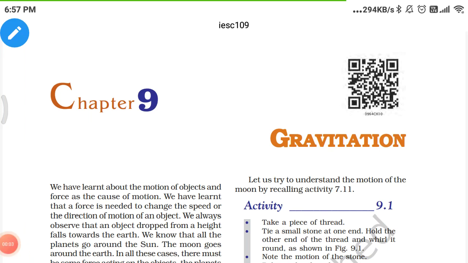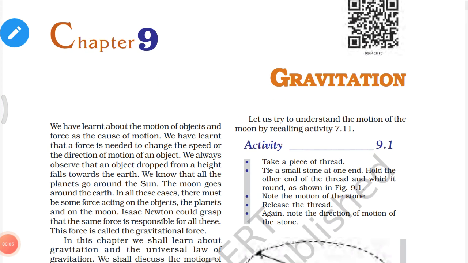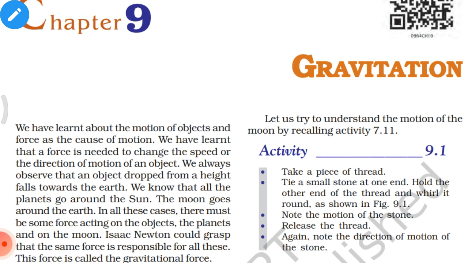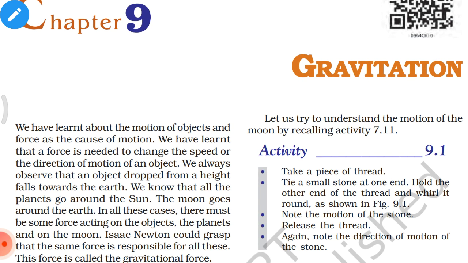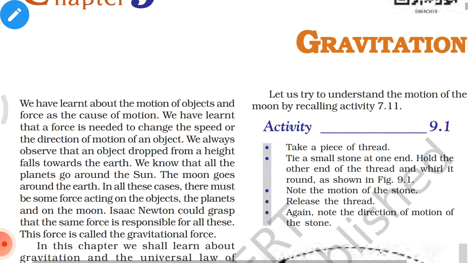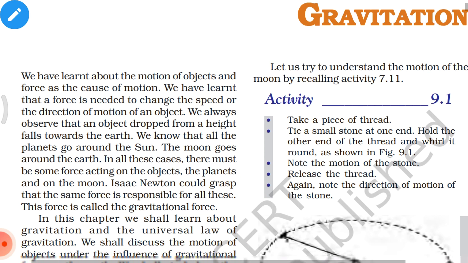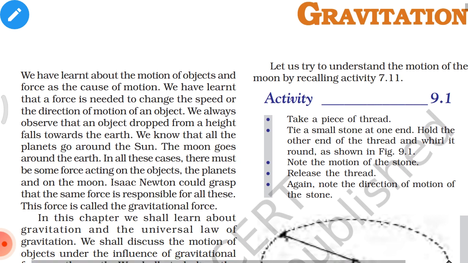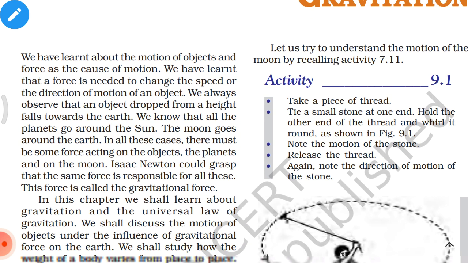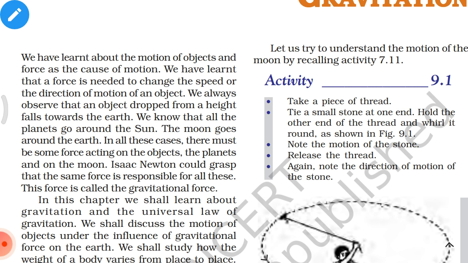Today we are going to see chapter 9, Gravitation. We have learned about the motion of objects and force as the cause of motion. We have learned that a force is needed to change the speed or the direction of motion of an object. We always observe that an object dropped from a height falls towards the earth. We know that all the planets go around the sun, the moon goes around the earth. In all these cases, there must be some force acting on the objects, the planets, and on the moon.